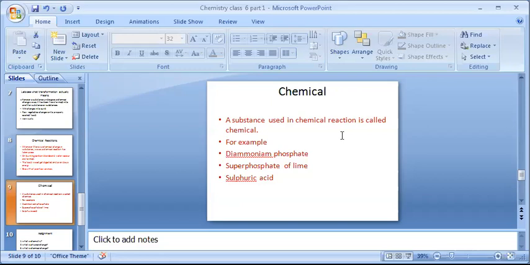Sulfuric acid is an acid. More examples of chemicals are hydrochloric acid, which is used to clean bathrooms. Also, in our body there are lots of chemicals produced. So a chemical is a substance which is used in a chemical reaction. A chemical reaction takes place on a chemical, again giving a new substance.